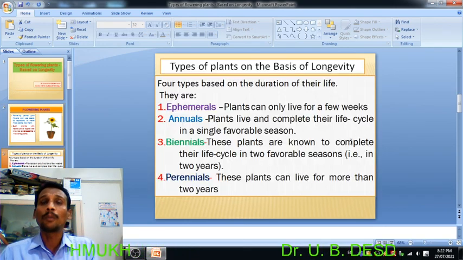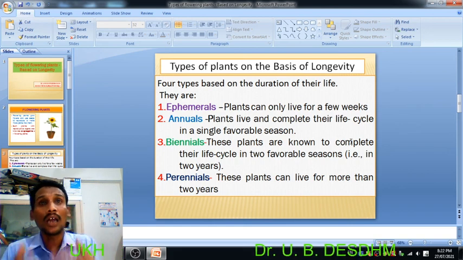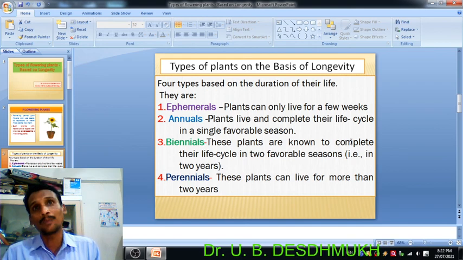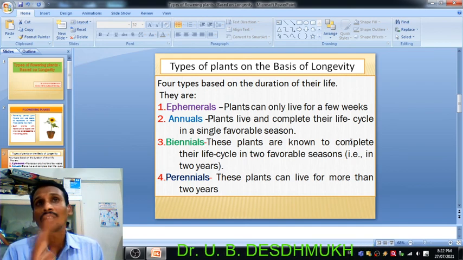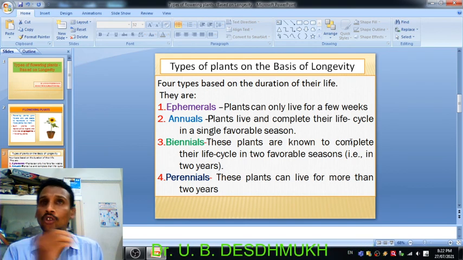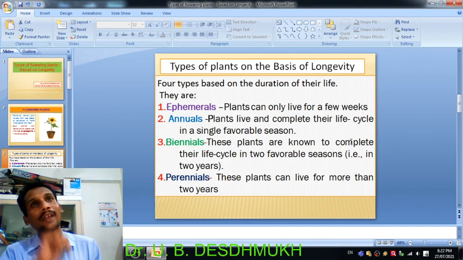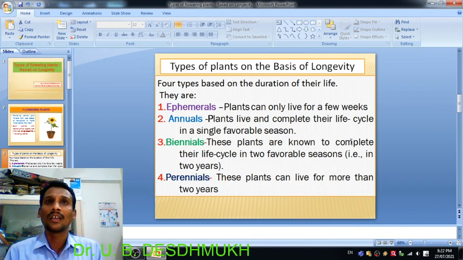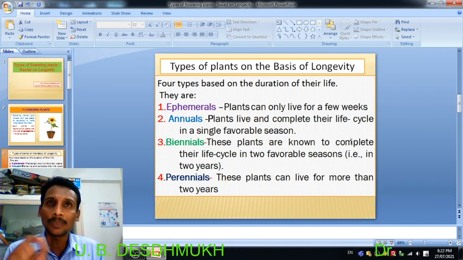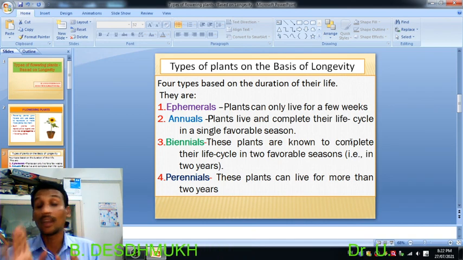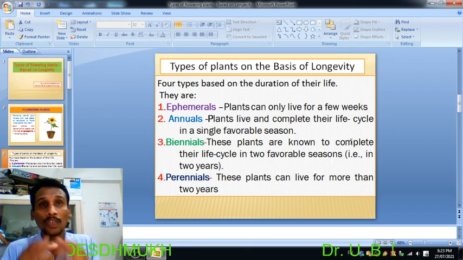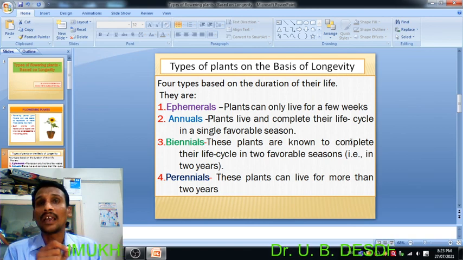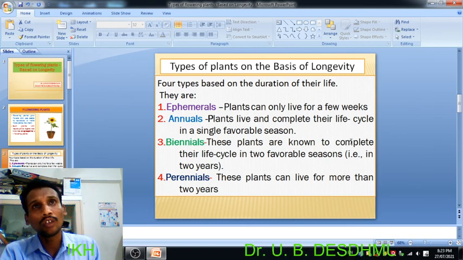So on the basis of the longevity, or the time taken to complete their life, these flowering plants, or angiospermic plants, are of four different types. The first one is the ephemeral. This is a group of plants that complete their life not within a year but within a month. So ephemeral is a group of angiospermic plants which complete their life within a month, that is, within a few weeks.